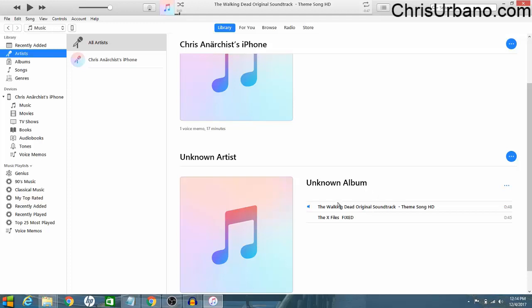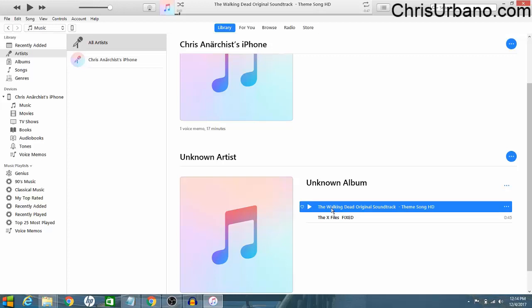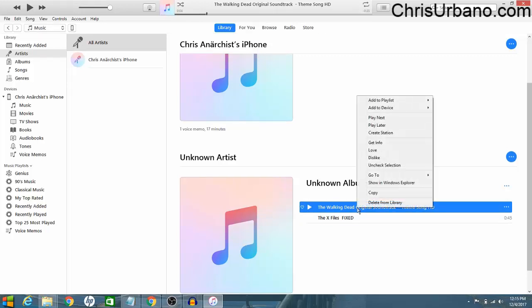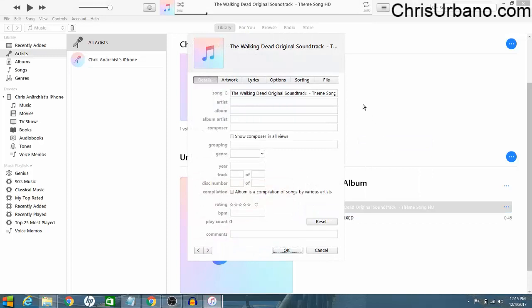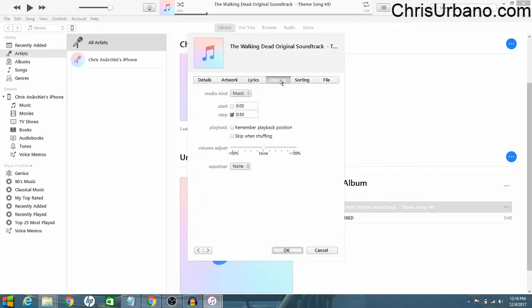So what we need to do now is select the 30-second interval that you want. So when you select it, or play it, since I know I want the first 30 seconds, that's exactly what I'm going to select. Okay, we will right click, go to Get Info, and then go to Options.